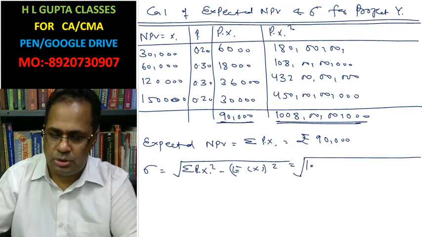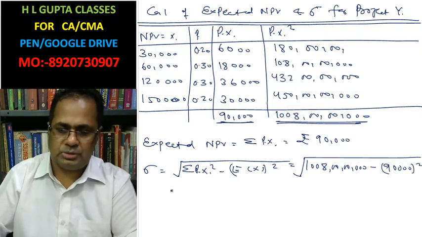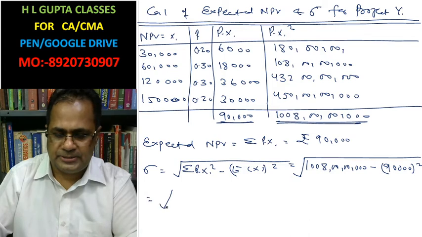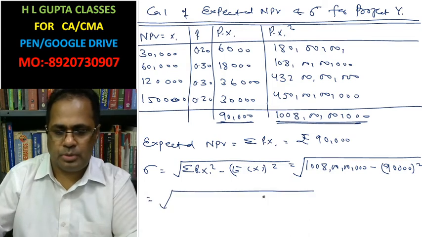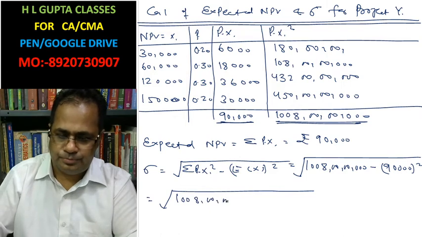This is 1008 minus 90,000 whole square. This is 1008 crore.